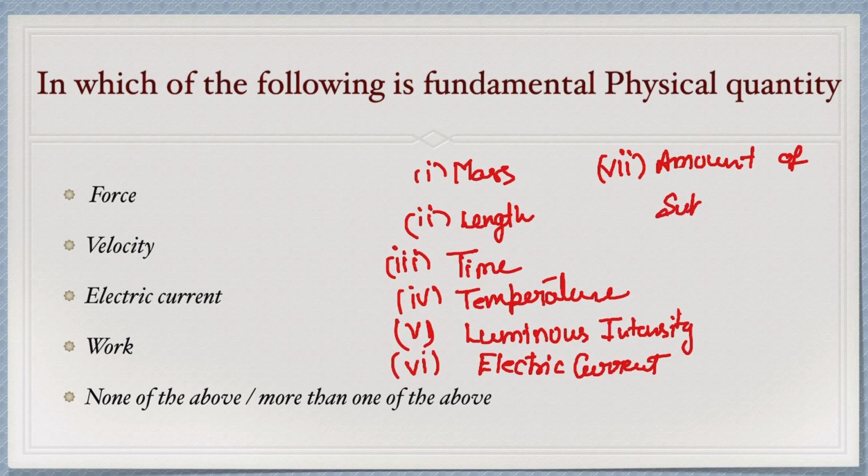So these are the 7 fundamental quantities. So option third, that is electric current, will be the fundamental physical quantity. So option third will be the correct one.